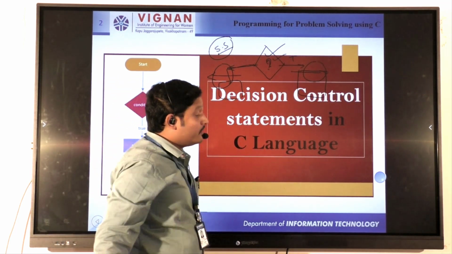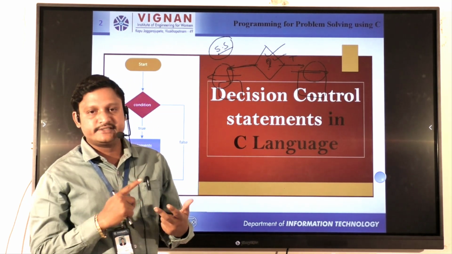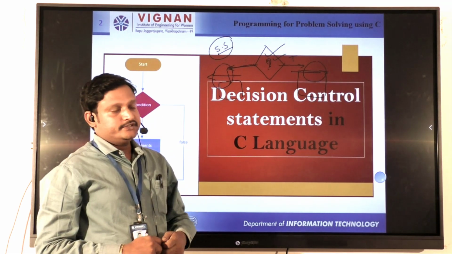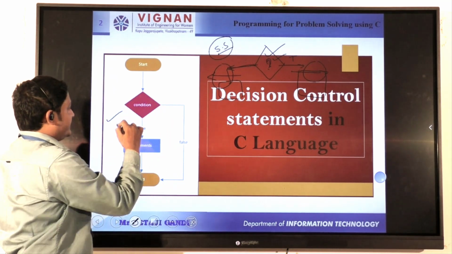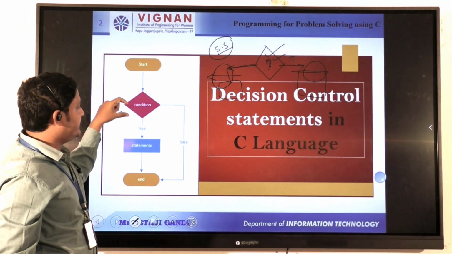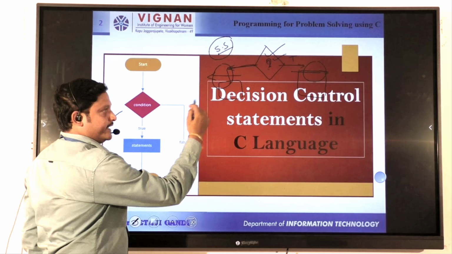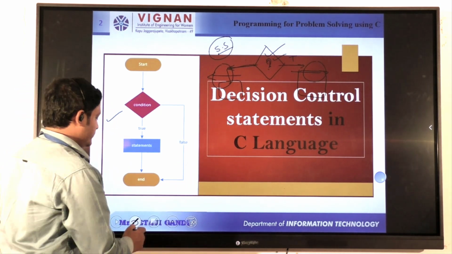That's why control structures are also known as decision making statements, selection statements, or branching statements. These are different names, but the concept is the same. According to this diagram, if you start the journey, the condition decides whether you reach the destination or not. So, overall, control structures are very important in your programming journey.